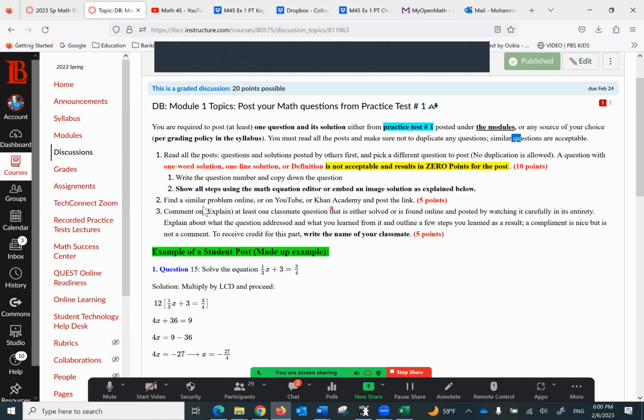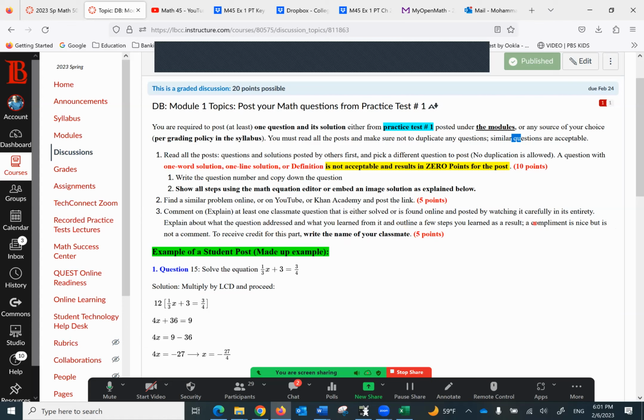That's 5 points. Then comment on or explain at least one classmate question that is either solved or is found online and posted by watching it carefully in its entirety. Explain what the question addressed and what you learned from it, and outline a few steps you learned as a result. A compliment is nice, but it's not a comment. To receive credit for this part, write the name of your classmate. 5 and 5 and 10, total of 20 points.